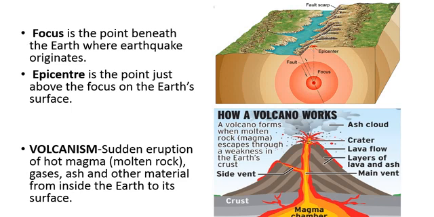Now coming to volcano. A volcano is the sudden eruption of hot magma, which we call molten rock, along with gases, ash and other materials from inside the earth to its surface. This molten magma comes outside on the earth's surface. After coming out, it becomes solid after cooling.